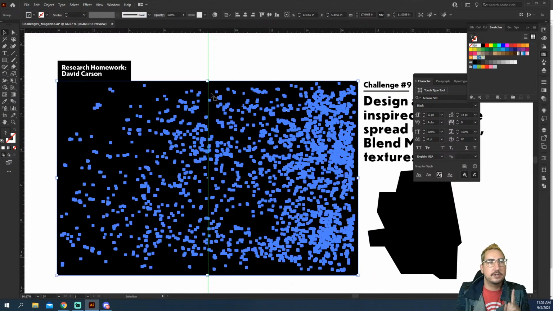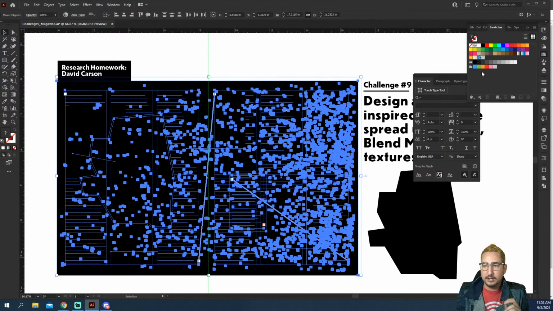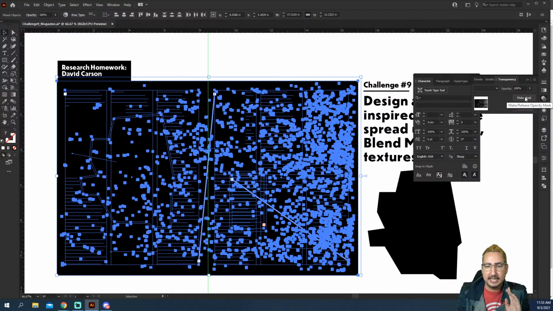Now you have to make sure that the texture is in front. You have to make sure that the texture is in black and white, and you have to make sure that the texture is grouped with something that is behind it, a background. So it needs to be black and white on the background. Now, check it out. Here's what you can do. We're going to select literally everything on our artboard, and we're going to use a non-destructive subtractive texture. We're going to go to transparency and hit make mask.